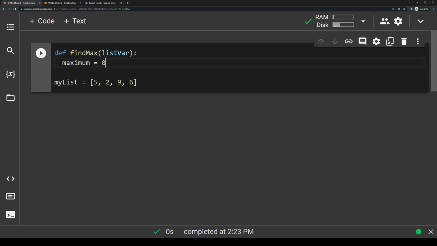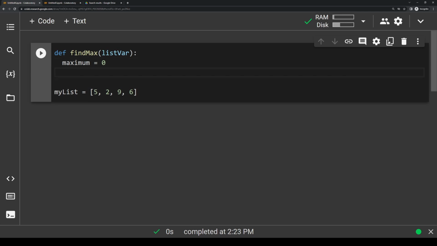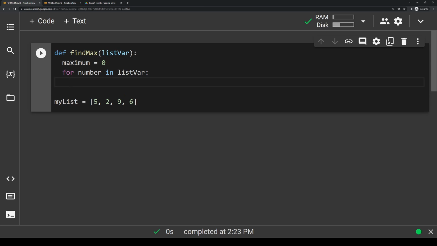So our list is represented by the argument list var. So let's loop through that list. So let's say for number in list var. We'll just do the indentation here. And then what do we want to do now? At every item in this list, what do we actually need to accomplish? We want to compare the current value in the list to our maximum value. If the current value in the list is greater than the maximum, then this current value should become the new maximum. And we can write that exactly like this.